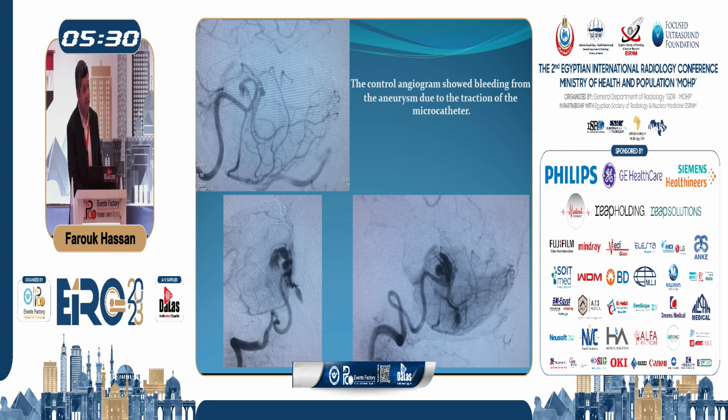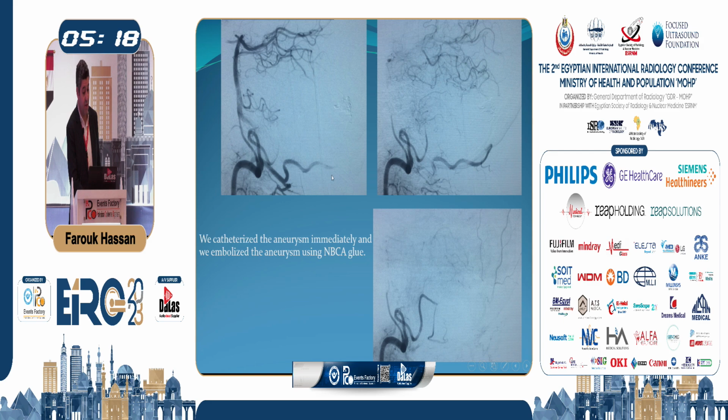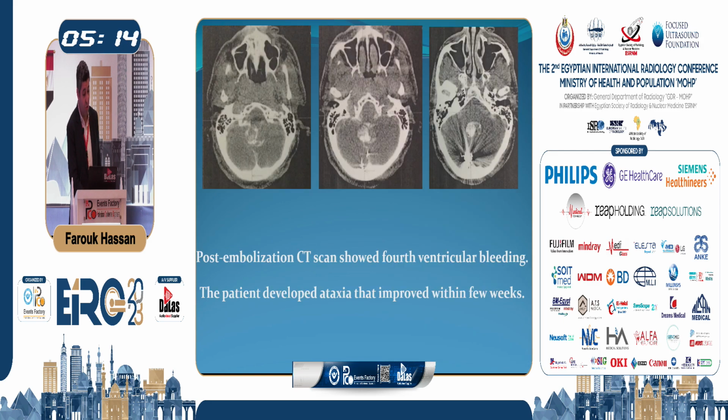And now I realize that it was not a good decision to inject the AVM and then to retrieve my microcatheter through an artery that carries a flow-related aneurysm that was already ruptured. So I went immediately with another microcatheter, I occluded the artery, and we had this hematoma. The patient clinically later on was okay. He had some ataxia that improved significantly within a few weeks.